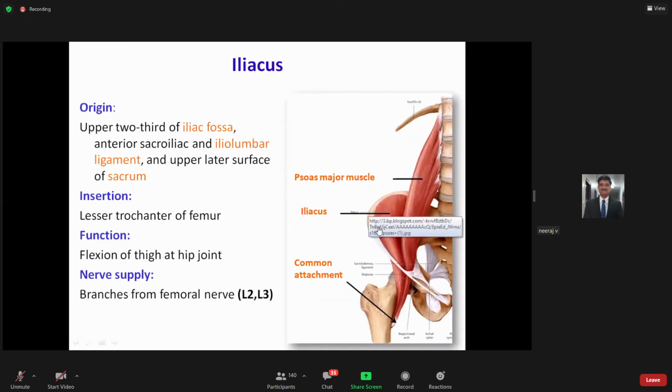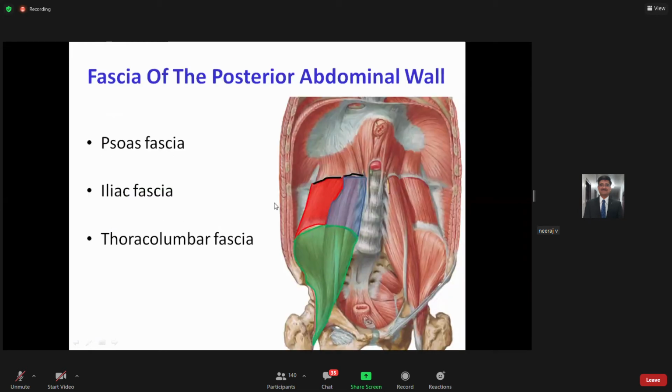Now iliacus, without going into much detail, this is the location of iliacus. You have already been told about it during lower limb. So the action is flexion of the thigh at the hip joint. The iliacus is inserted along with the psoas major on the lateral section of the hip. So this is another muscle. In this picture, this is the location of psoas major and psoas minor. Here is the location of your iliacus, and this muscle is your quadratus lumborum, which is moving like this on the posterior side, and this is the transversus abdominis muscle.